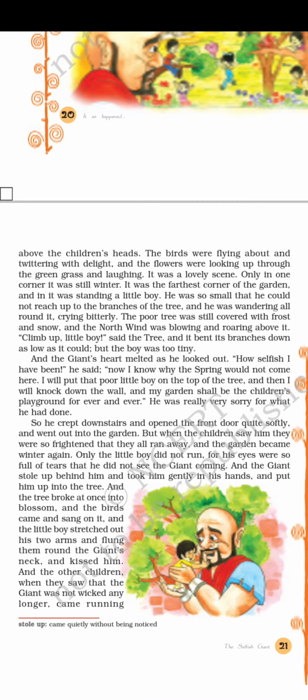He was so small that he could not reach up to the branches of the tree. He was not able to climb up the tree, and he was wandering all around it, crying bitterly, crying very badly.